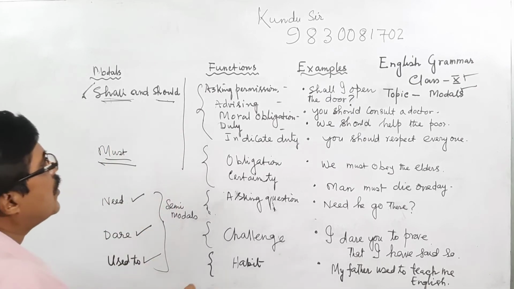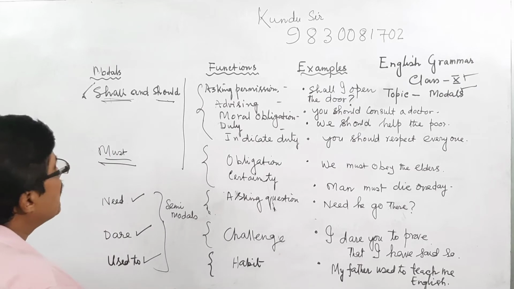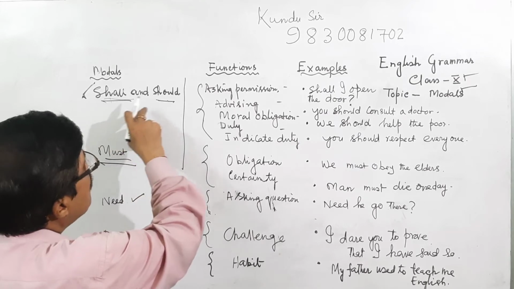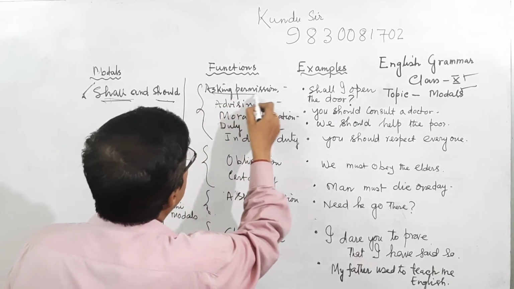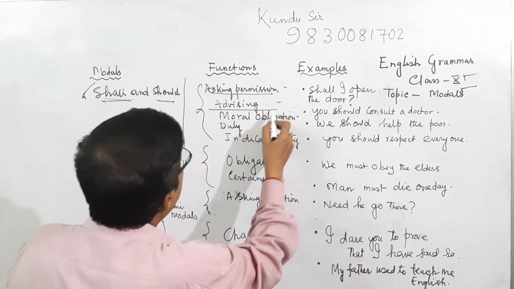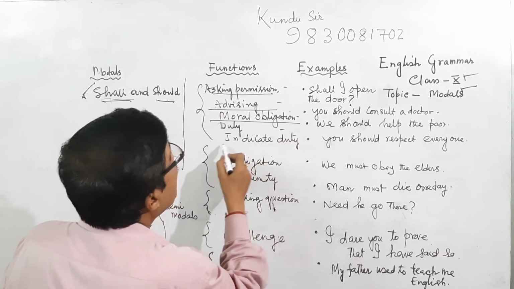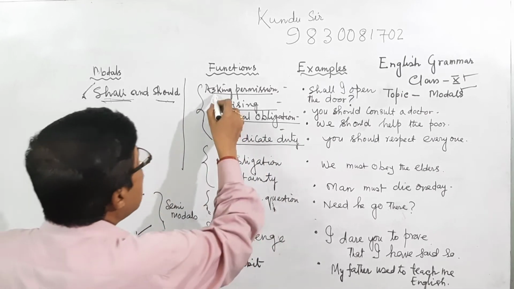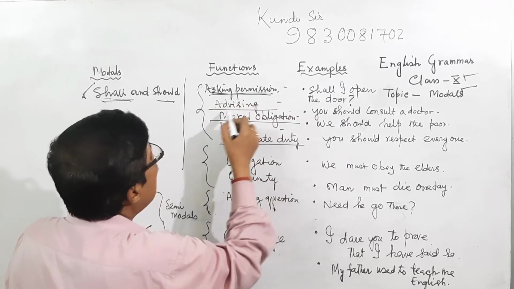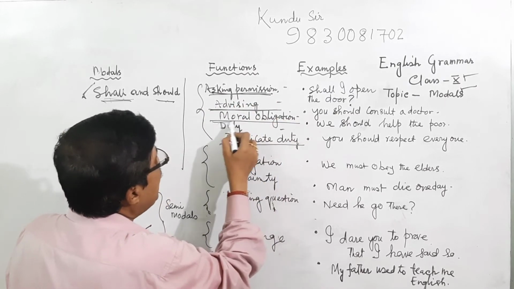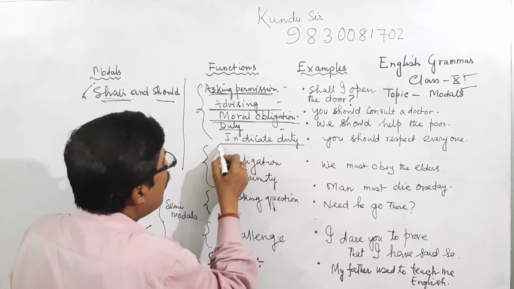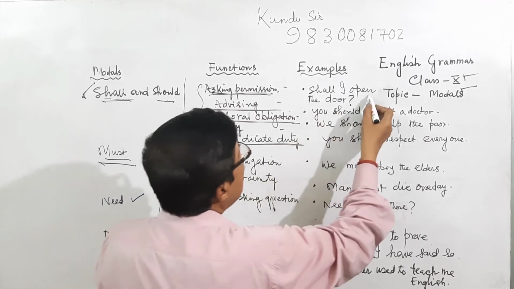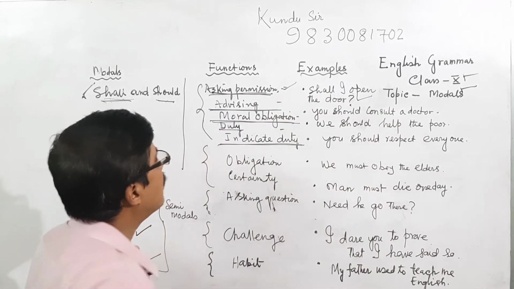Shall and should are usually used. The modals mean the auxiliary or helping verb. Shall and should are used for asking permission, giving advice, or indicating moral obligation or duties. One example: shall I open the door? I am asking permission.